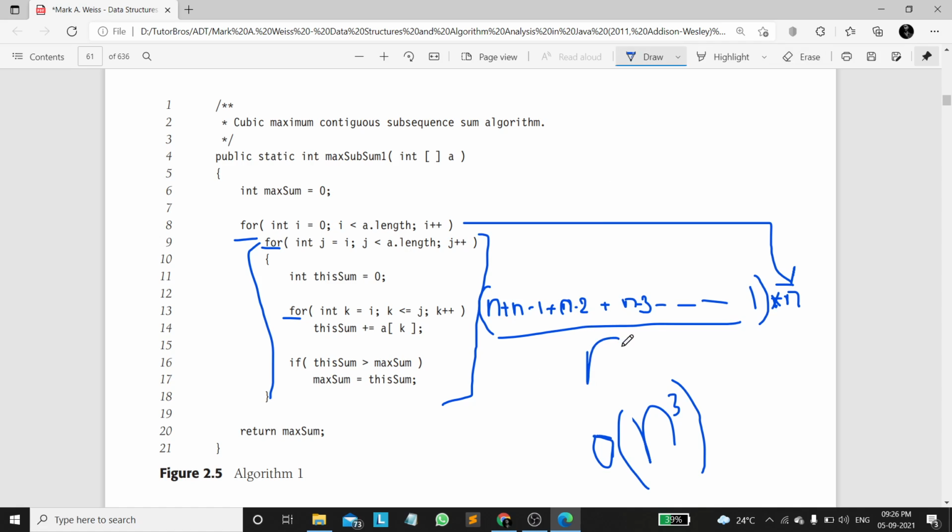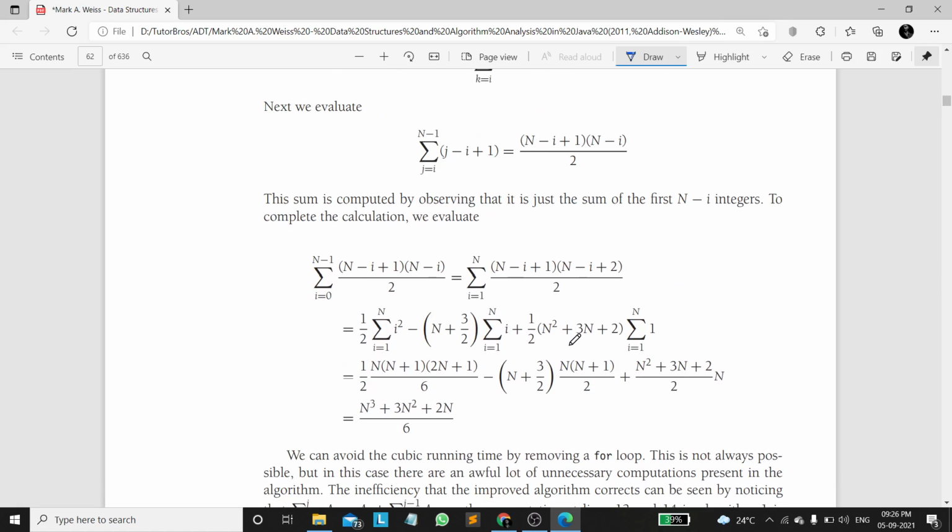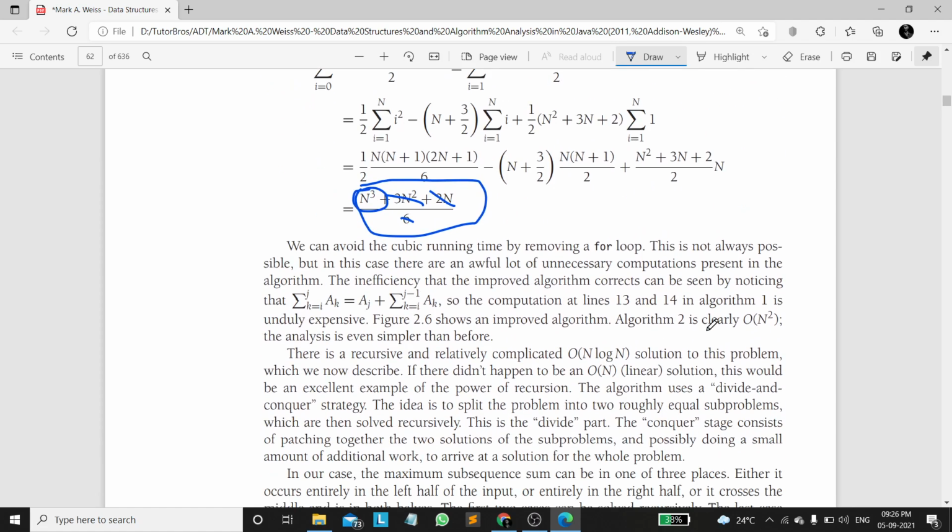We will be getting n square, and finally there is an outer for loop which executes n times, which means this n square executes n times, so we need to multiply it by n finally, which is equal to big O of n cube. Makes sense, right? These are the mathematical calculations. Finally, this is the equation we will be getting. We will be ignoring the lower terms and constants. Finally, we will be getting big O of n cube. That is the time complexity we will be having.